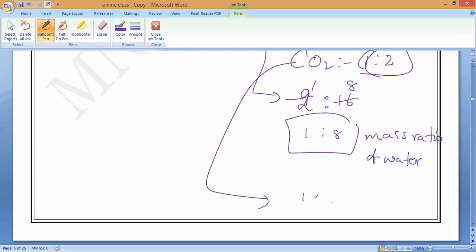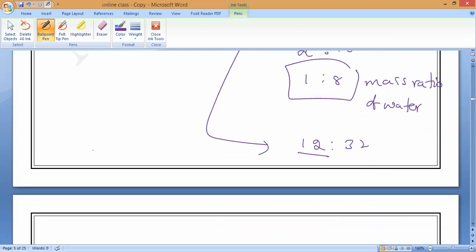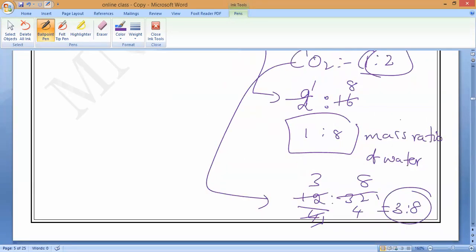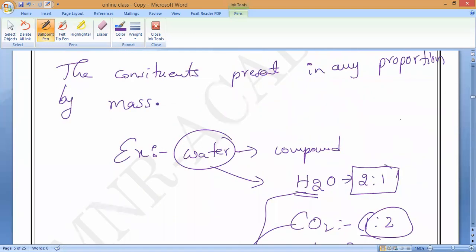Check for carbon dioxide. The atomic mass of carbon is 12. Oxygen is 16, and 16 twos are 32, since 2 is there. So 12 and 32, which table? The 4 table. 4 threes are 12 and 4 eights are 32. So what is the mass ratio of carbon and oxygen? 3:8 is the mass ratio. Do you understand? Like that we can calculate. That we will study in chapter number 3.